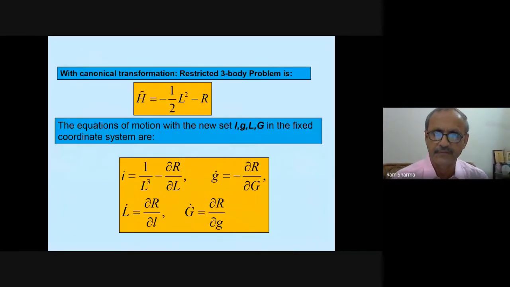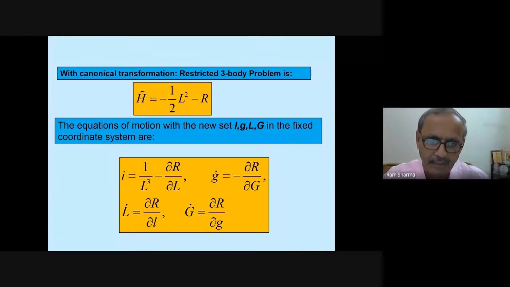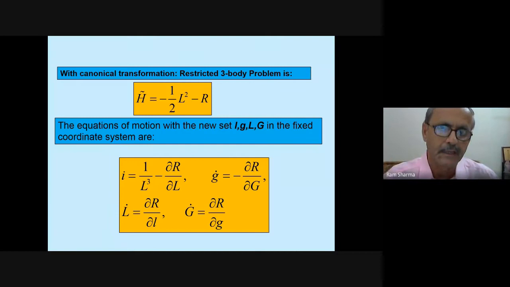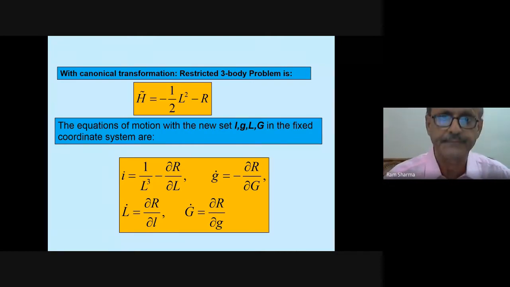With canonical transformation, the restricted three-body problem becomes simple: minus half L square minus R. The equations of motion with the new canonical variables L, G in the fixed coordinate system. These are the equations in the planar case. So they become so simple. R is the perturbing function with respect to mu. The other two-body equations also become very simple. So this also we will see when time comes. Zabay has given a good derivation in terms of de Nolly's variables. That also we can have a look at sometime.